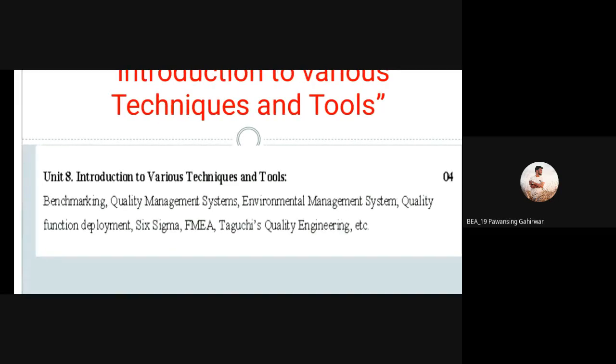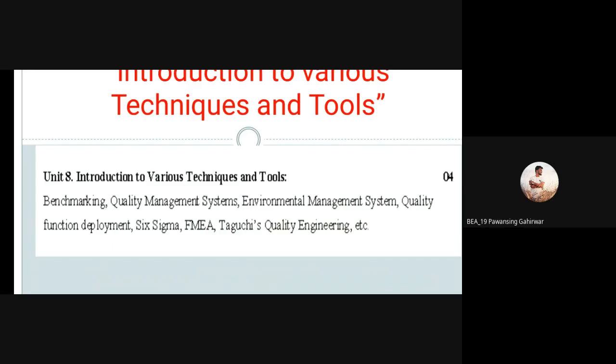Benchmarking is the first technique, then quality management system, then environmental management system, the EMS system, which we will discuss. Then quality function deployment, and Six Sigma, which is a very well-known technique used in a number of industries nowadays also. Then FMEA, Taguchi, quality engineering, etc. These are the techniques, and we will study all of them in detail.